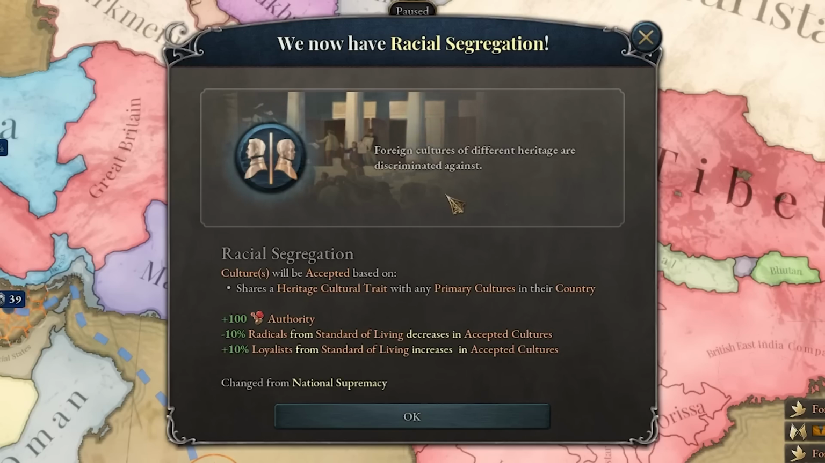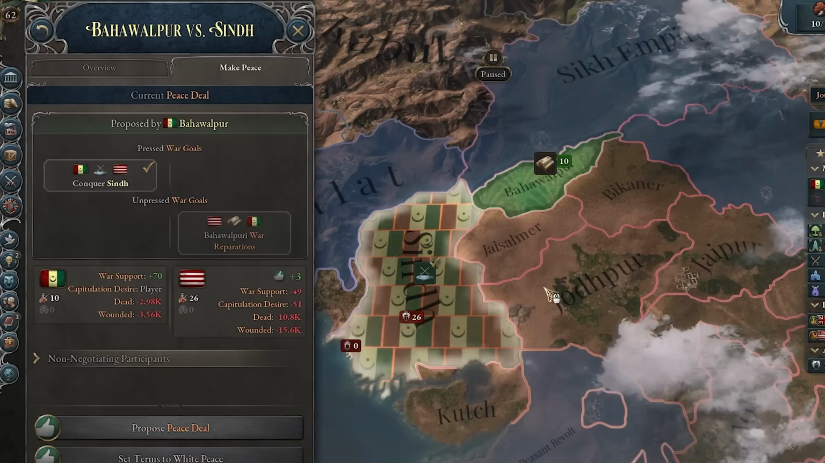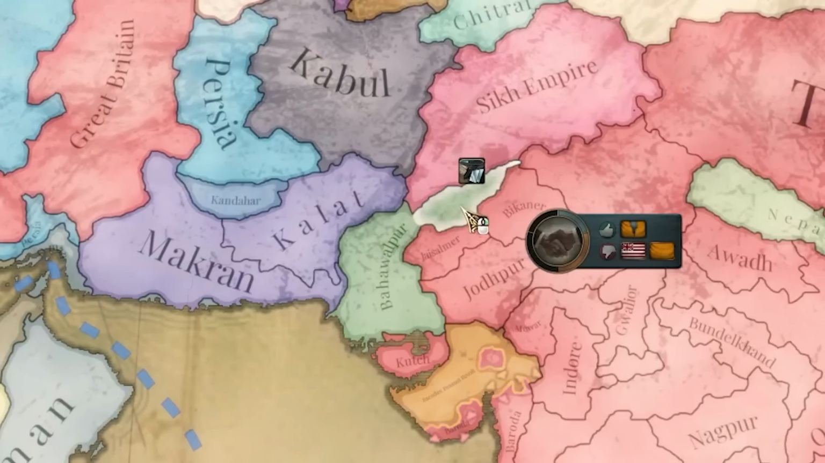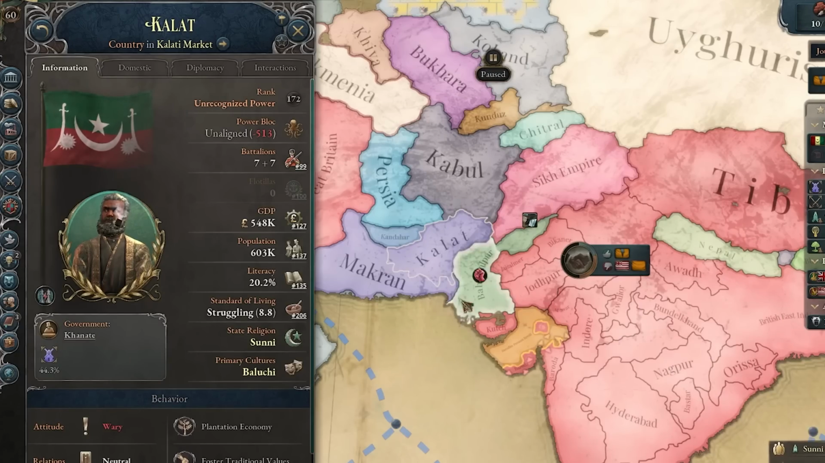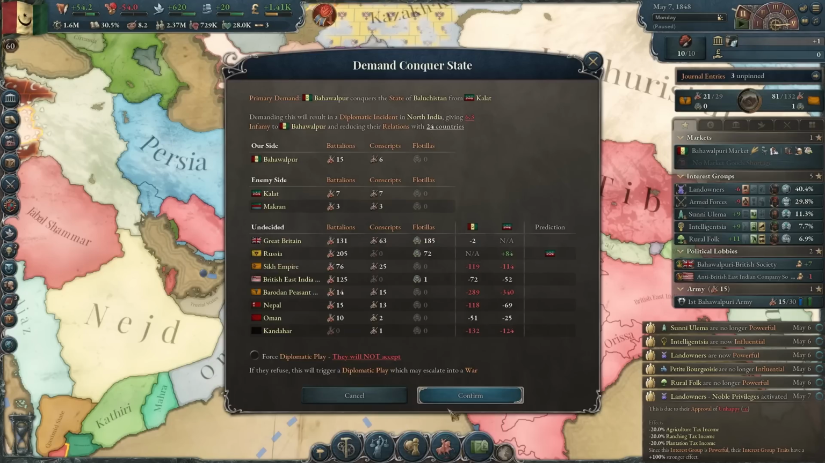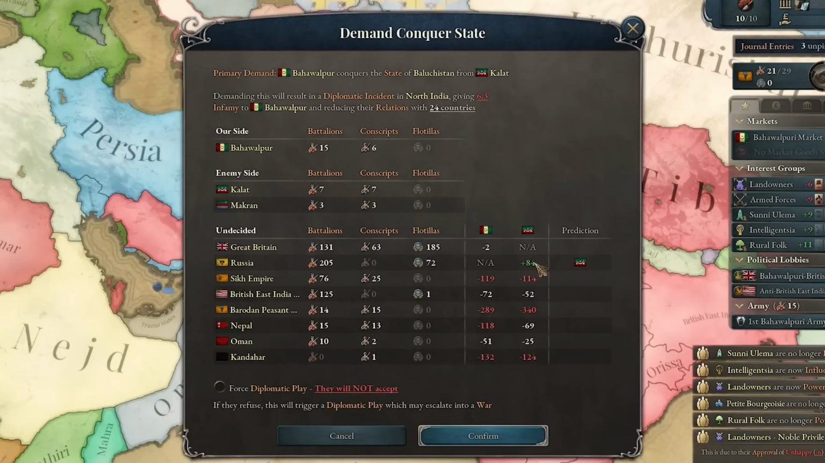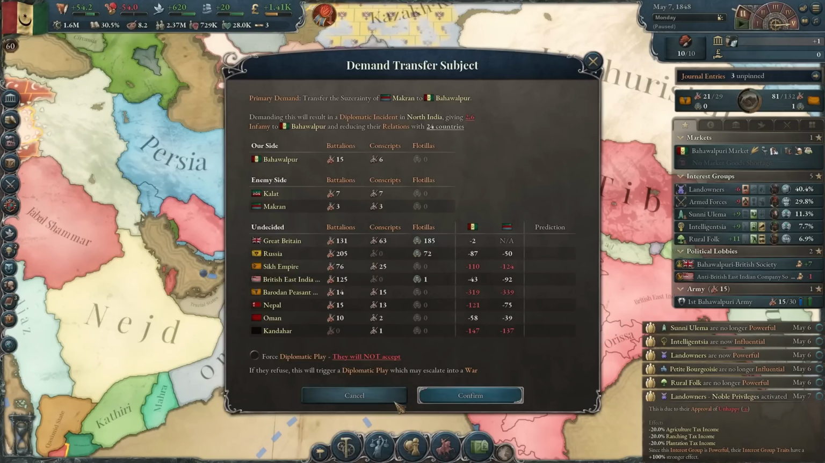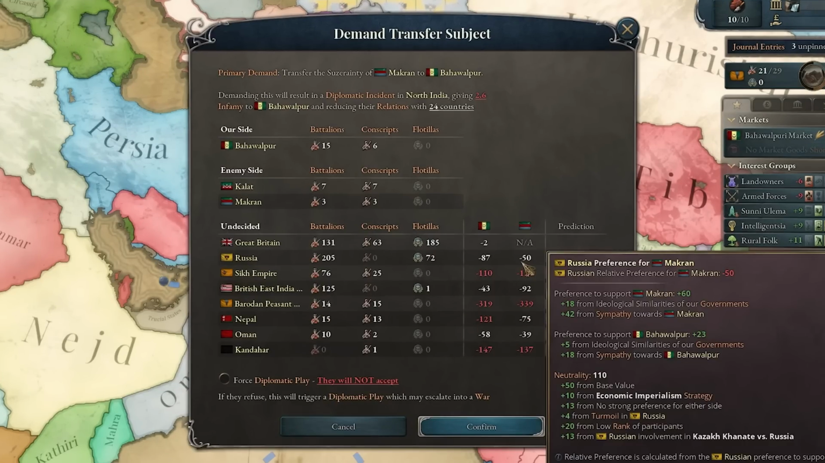Racial segregation is also enacted. And we can enforce our demands on the Sindh. There we go. Now we have an actual country. And I think I might even be able to go against Kalat. They don't have that many units. And I'm pretty sure they still have irregulars. Ooh, but the Russians will also join. How about I try to just transfer a subject? Yeah, there is a smaller chance Russia joins.